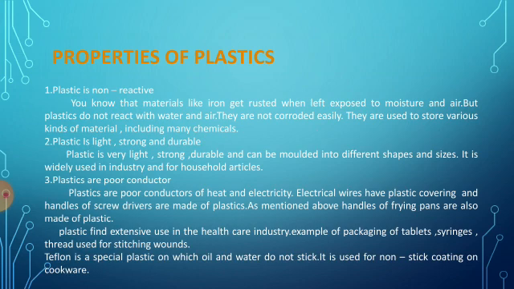Then second one, plastic is light, strong and durable. Plastic is very light, strong, durable and can be molded into different shapes and sizes. It is widely used in industry and for household articles. Third one, plastics are poor conductors of heat and electricity. Electrical wires have plastic covering and handles of screwdrivers are made of plastic. Handles of frying pans are also made of plastic.